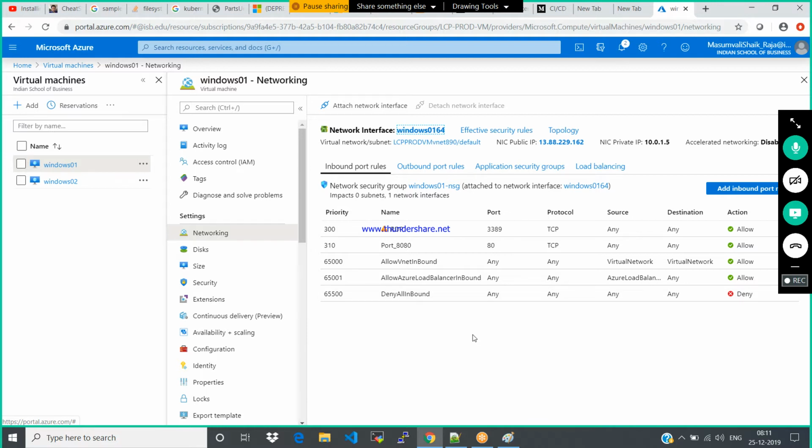Allow Azure load balancer inbound. The traffic which is coming from your load balancer. Why? Because the load balancer is in front of your network. The load which is coming from your load balancer to all your services, by default allow it without any restriction. Then deny all inbound. Deny all inbound is nothing but all incoming traffic is denied. This is very important. These are the 3 default rules.